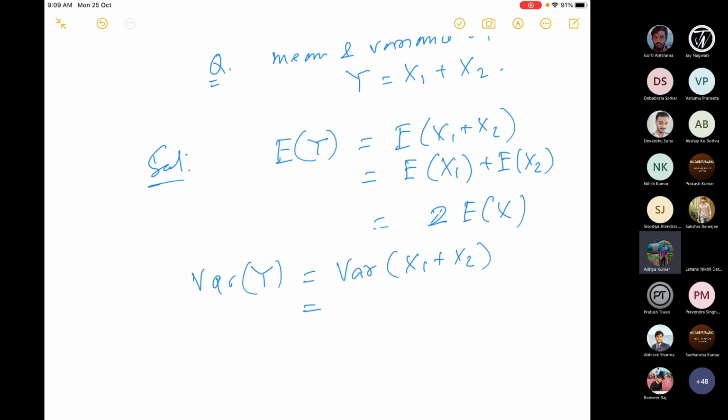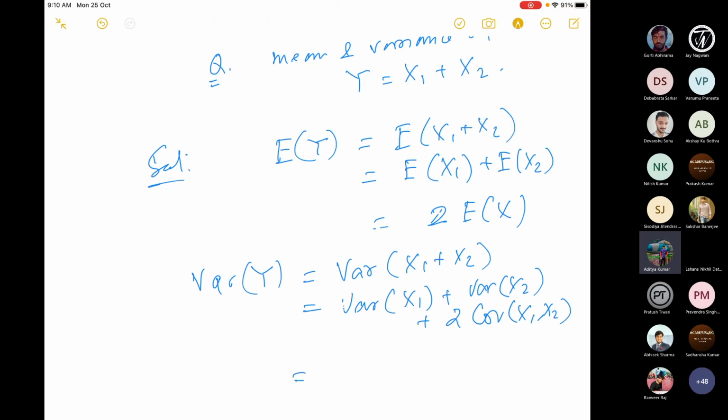When you're solving a problem in an exam-like situation, you have to remember all this. You should not use the definition, because if you write the definition and derive, it will take a lot of time. So what is the ultimate formula here? This is variance of x1 plus variance of x2 plus 2 times covariance of x1, x2.